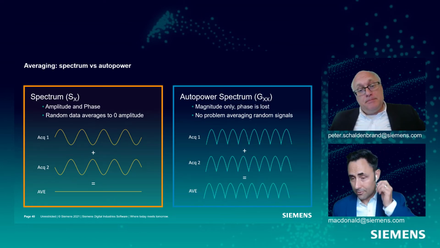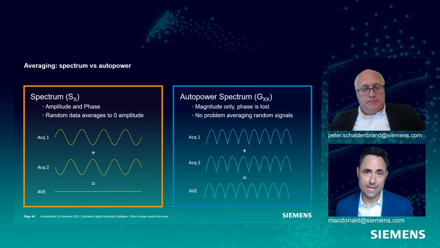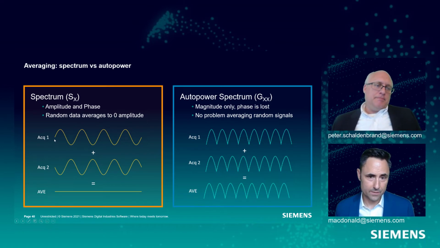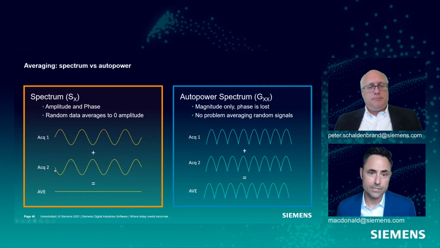But before I lose you, Pete, on the squared units, I know it's a little bit confusing. The nice thing is I don't have to worry about this averaging anymore. So if you think about a spectrum, right, we talked about this when we were looking at the sine waves. Acquisition 1, I get this nice sine wave that starts at 0, but acquisition 2, I start at a slightly different time, and it happens to be the exact opposite in phase. And so if I add these two together, I will end up averaging to 0, right? And so I don't want this. I took two measurements with some amplitude. I don't want to end up with 0.